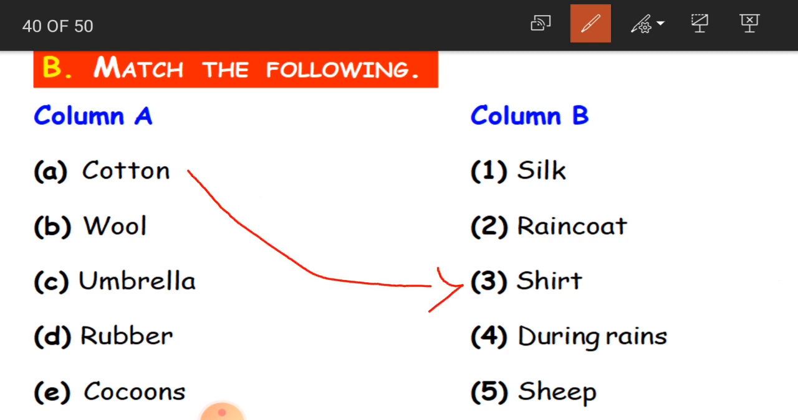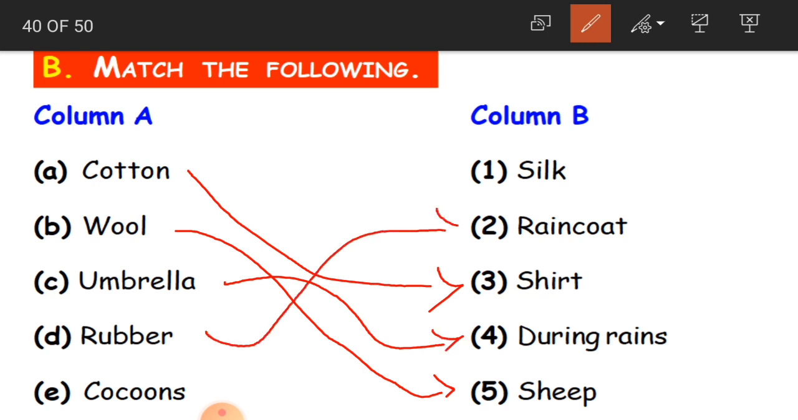Cotton, shirt. B, wool. We get it from the sheep. Umbrella. We use it during rains. Okay, rubber is used to make a raincoat. Cocoons.